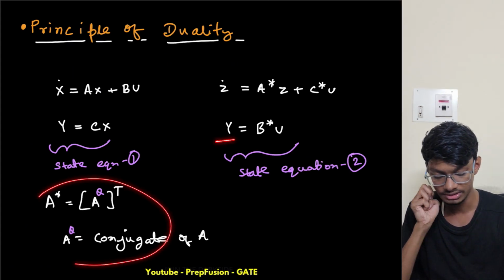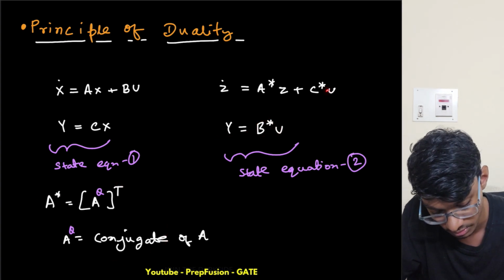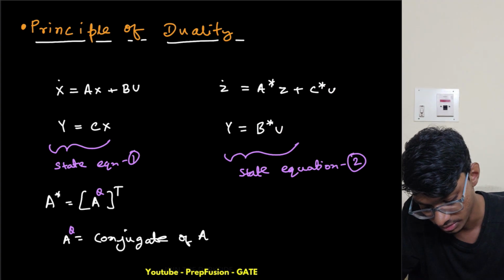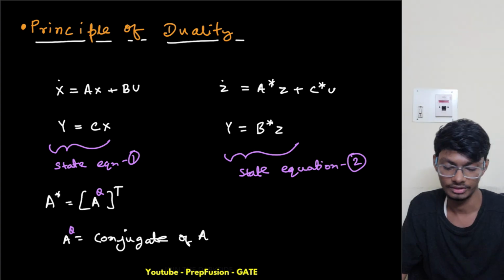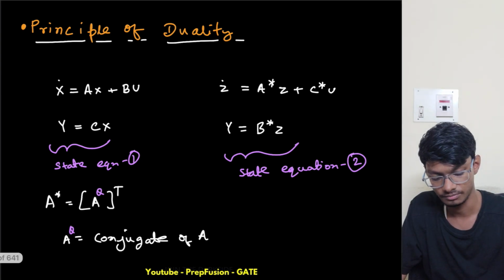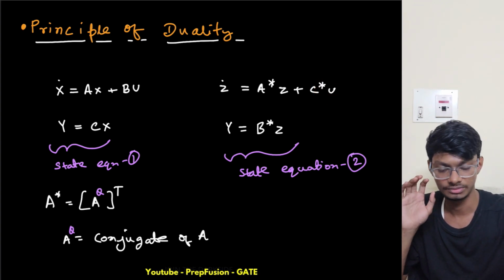My y is b star z, sorry, not u, this should be z. And this is some u input, the same input that I'm giving. Now what does the principle of duality say?